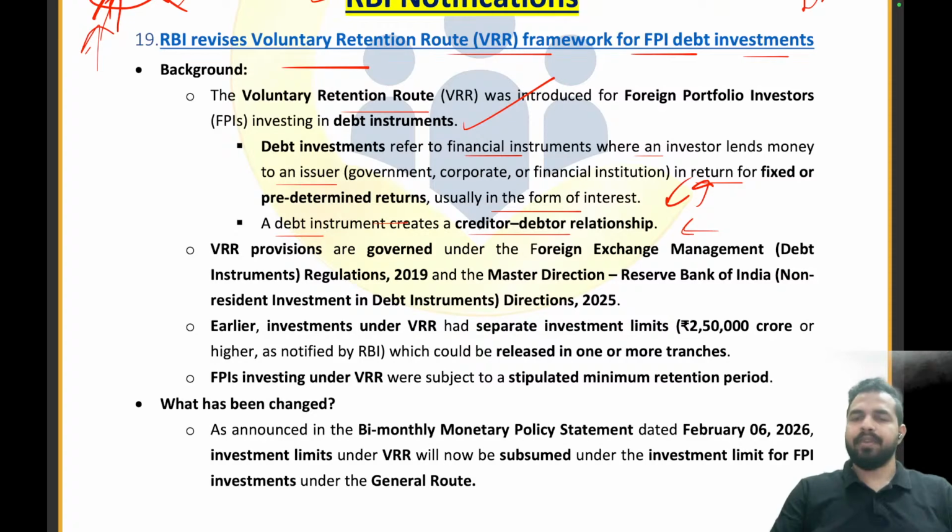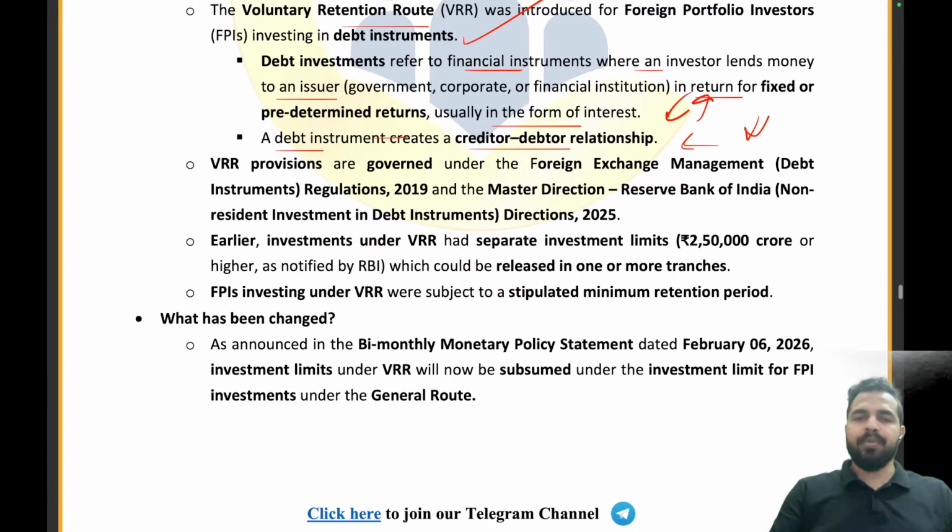तो एक बंदे ने क्रेडिट किया और एक बंदा यहाँ पर डेटर है, that's all. The FPI is basically the creditor and the company where this money has been invested, that is the debtor. So the VRR provisions are governed under the Foreign Exchange Management Debt Investment Instrument Regulation 2019 and the Master Direction Reserve Bank of India non-resident investment in the debt instrument direction 2025.